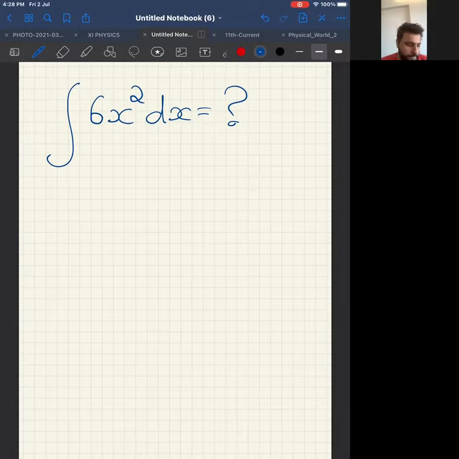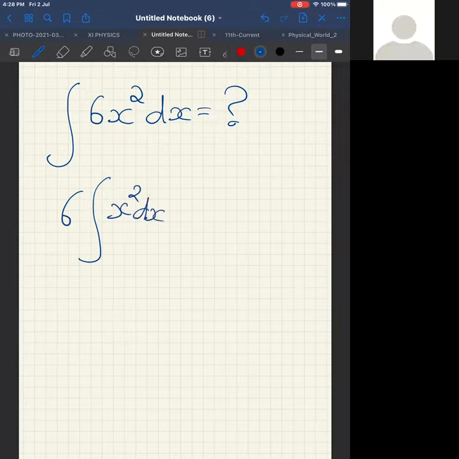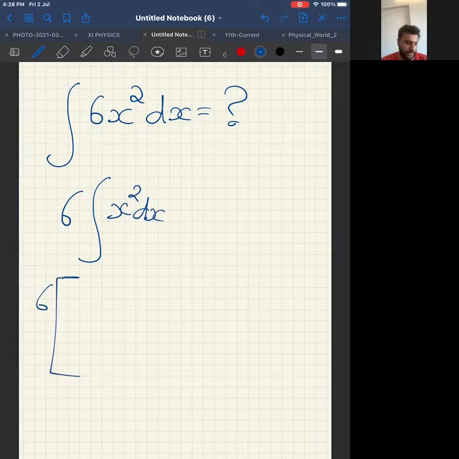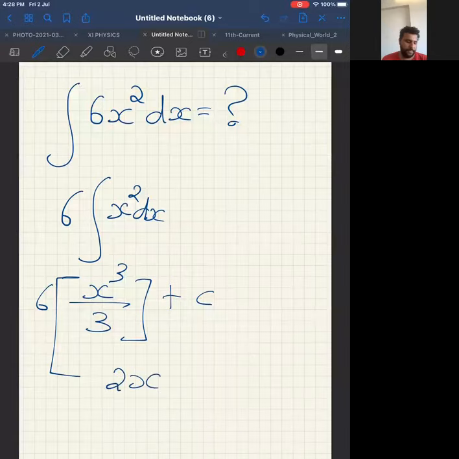Okay, now listen. 6 is a constant. I'll take it outside. You will get integration of x square dx. 6 will remain as it is. Now integration of x square dx will be x power 3 by 3 plus c. Therefore, the answer is this. Tell me how many of you are getting this answer correct?